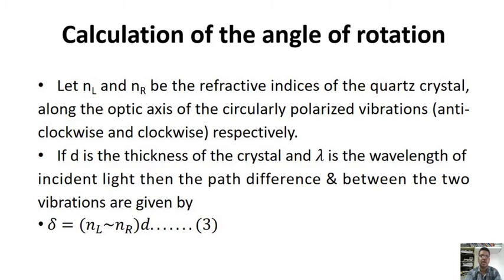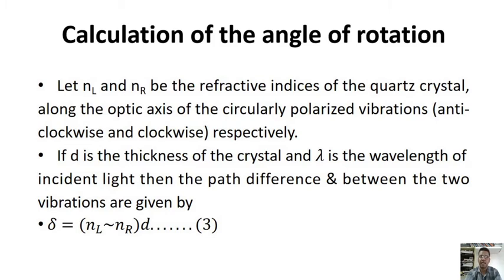Let NL and NR be the refractive indices of the quartz crystal along the optic axis for the left and right circularly polarized vibrations, that is anti-clockwise and clockwise.